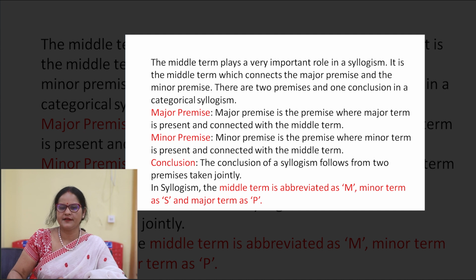The major premise is the premise where the major term is present and connected with the middle term. The minor premise is the premise where the minor term is present and connected with the middle term. And the conclusion of a syllogism follows from the two premises taken jointly. In syllogism, the middle term is abbreviated as M, the minor term as S, and the major term as P.